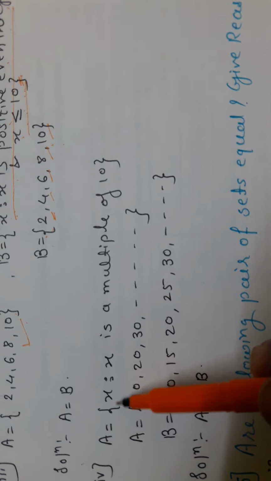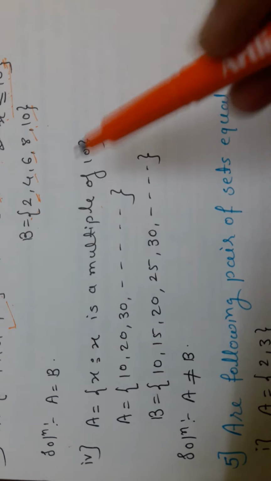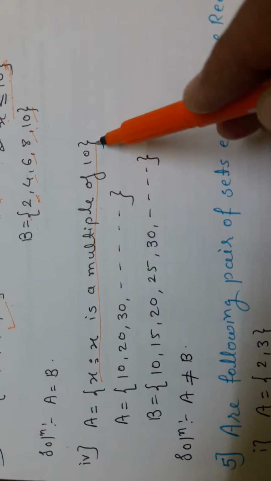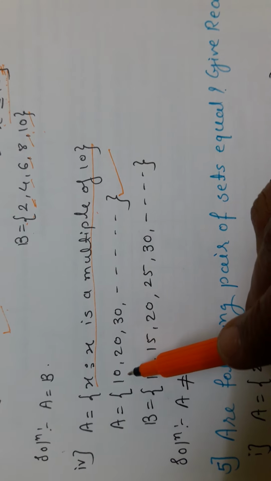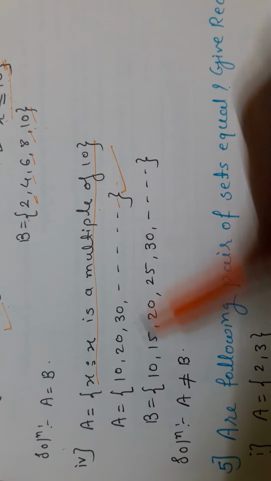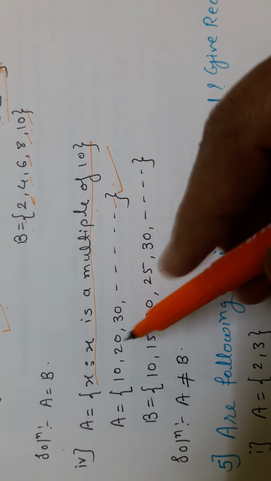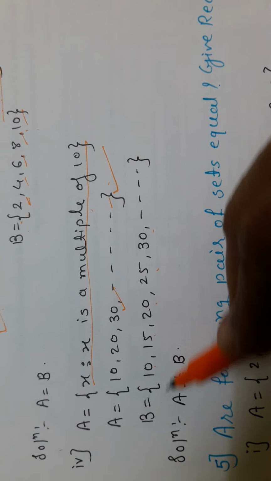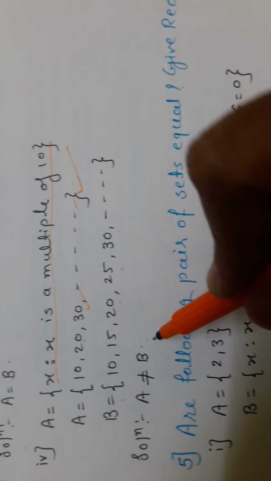Fourth: A is the set of x such that x is a multiple of 10. This set A is given in set builder form, so we have to convert it into roster form. Set A we will get 10, 20, 30, and so on, because these are the multiples of 10. And B they have given 10, 15, 20, 25, 30. So all the elements of B are not present in A. That's why set A is not equal to B.